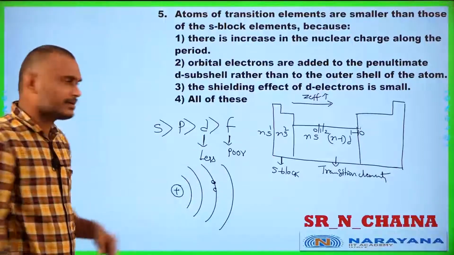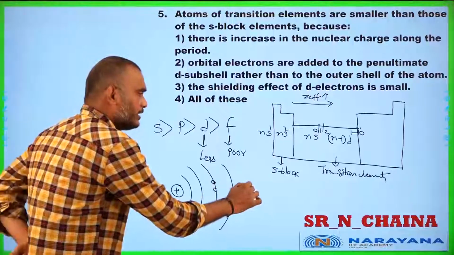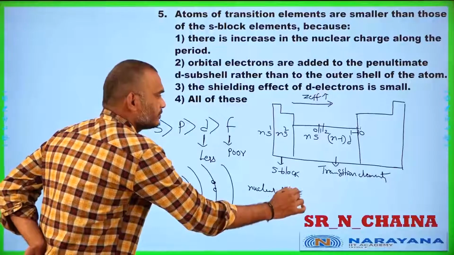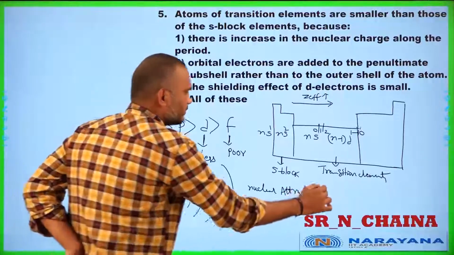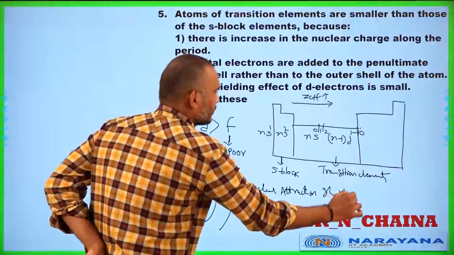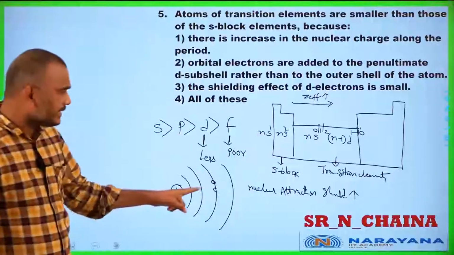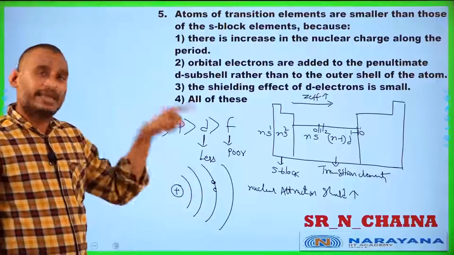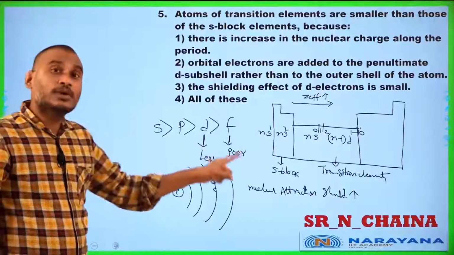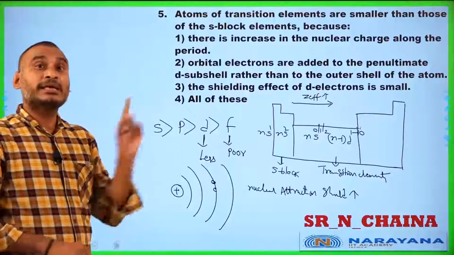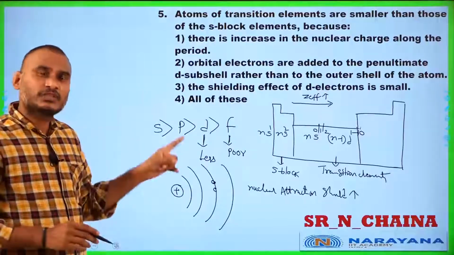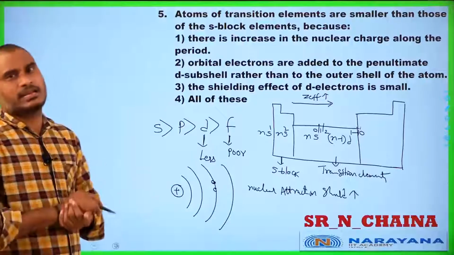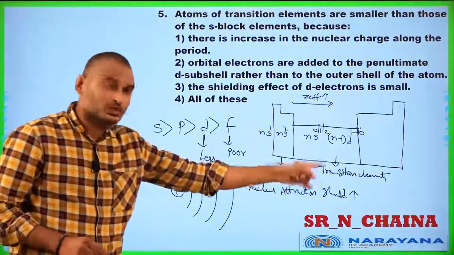Generally, as the inner electrons increase, inner electron shielding power increases. As the shielding power increases, nuclear attraction on the outermost orbit decreases, because the outer electrons are not attracted much by the nucleus.